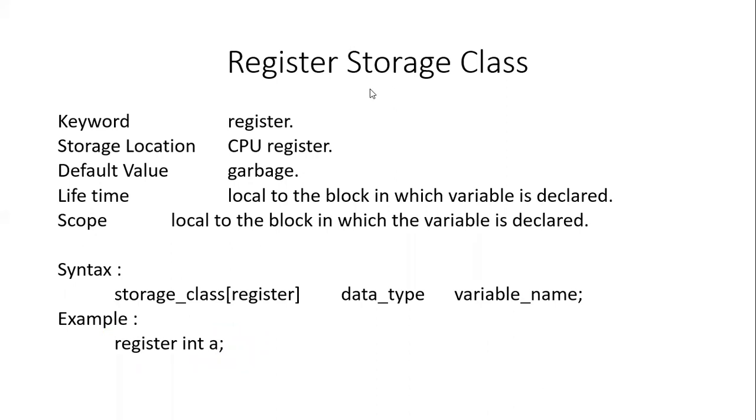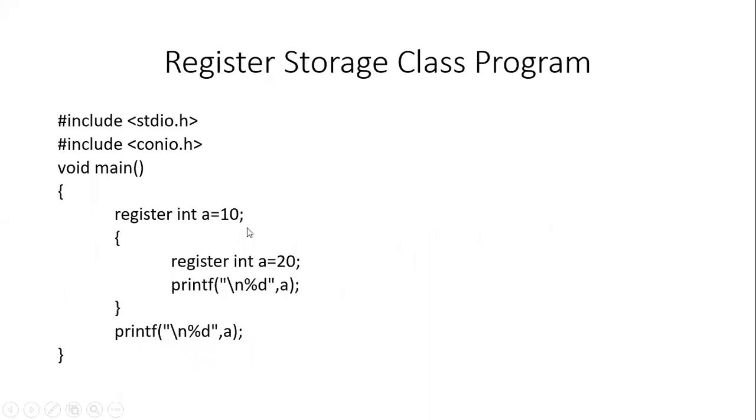So let's have a look at a program here. As you can see, two variables like the previous one have been created. The only difference between this program and the previous program is that the memory location is different. These variables will be stored in the register memory, whereas the variables declared using the auto keyword were stored in the main memory.